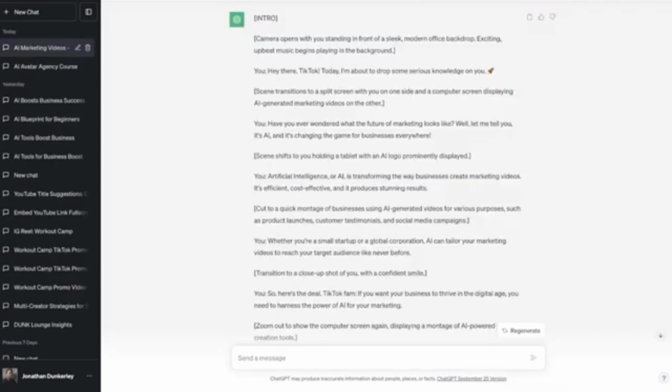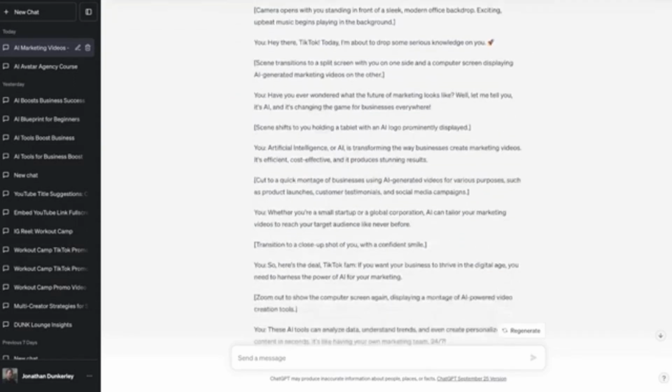Now it gave us this script. All we need is the text. We don't need any of this scene direction. We could either ask ChatGPT to see if it could remove it, or we could just go ahead and copy it and clean it up. I'd say make sure that you are always proofreading what you are copying.